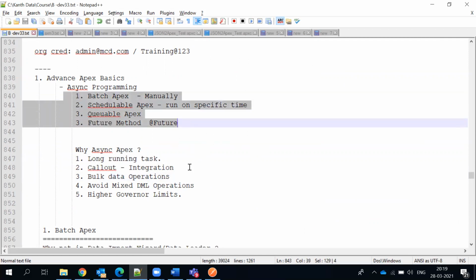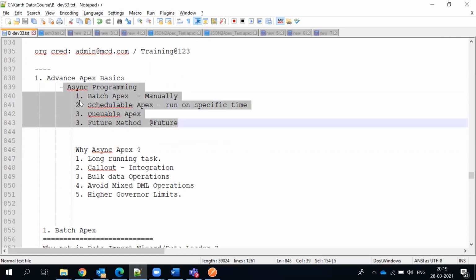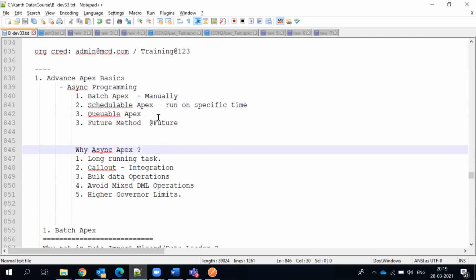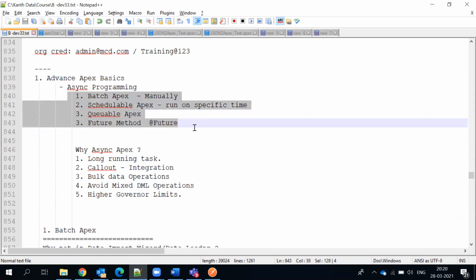We can have callouts, and they are intended for bulk data operations. We don't call them for simple things; we always call them for bulk operations. Of course, future we may call for one or two records also, but we use these when doing something on a trigger. Future also helps us avoid mixed DML errors. Overall, we need them to get higher governor limits.